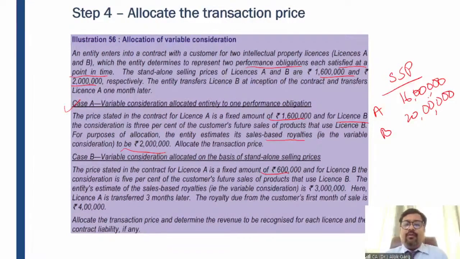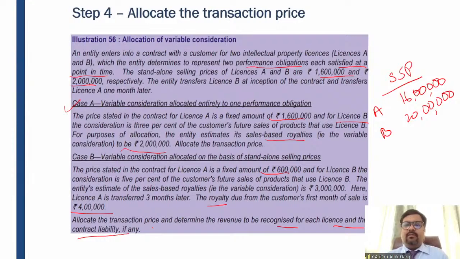The royalty due from the customer's first month of sale is rupees 4 lakh, right? So in the first month, whatever the sale has happened, the 5% comes out at 4 lakh rupees. So the royalty due from the customer's first month of sale is 4 lakh. Allocate the transaction price to each license and determine the contract liability, if any.